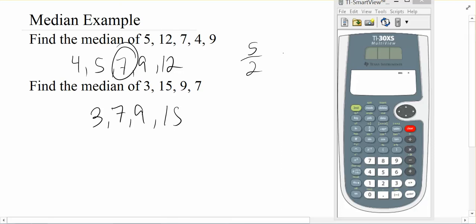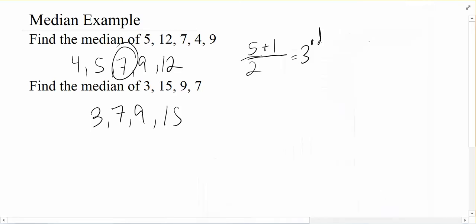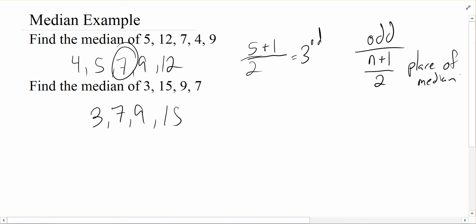So what we could actually do is if I did 5 plus 1 divided by 2, that's the third data point. So if there's an odd number of data points in your set, then you can take the number of data points plus 1 and divide by 2, and this is the place of the median. And by place, I mean it's the third.